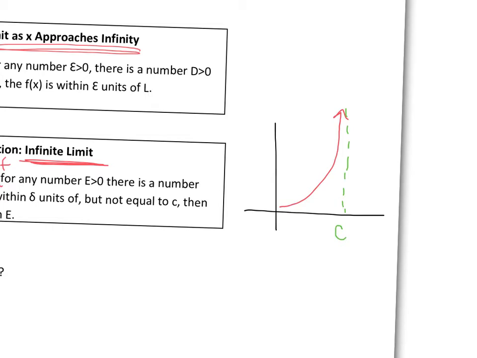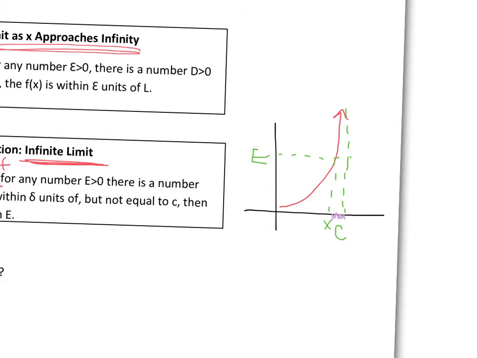X is always going to be less than that value c, right? X can never equal your asymptote. So at some value c, there is a value of e such that e's corresponding x value is always within delta units of c.